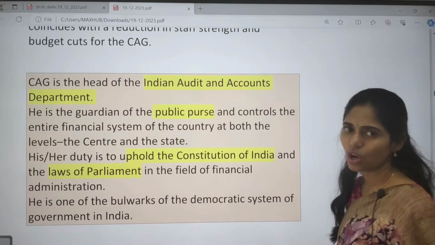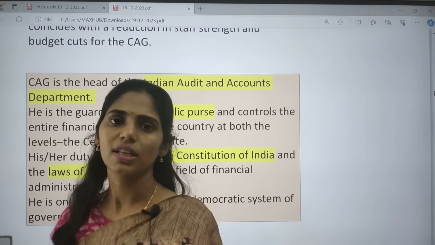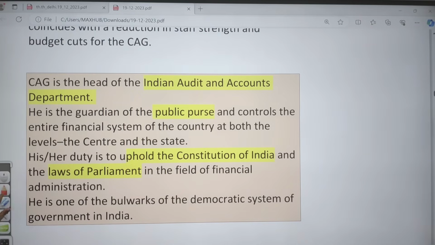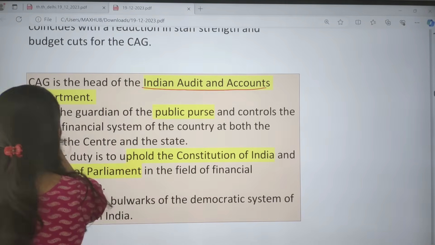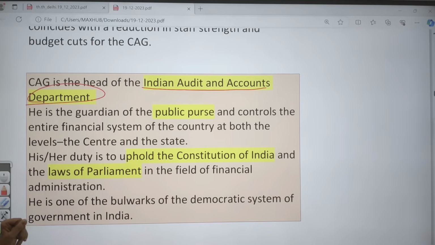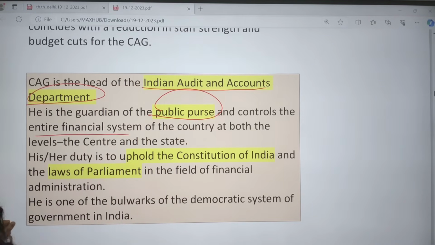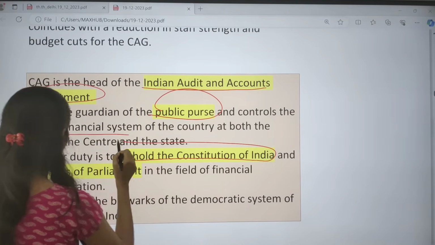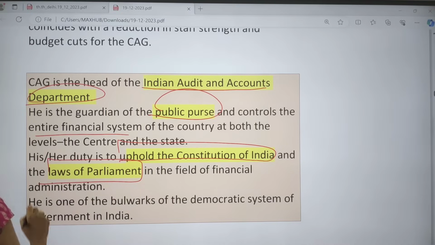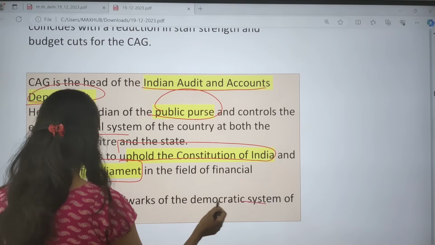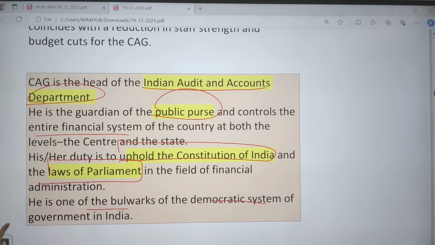So what is this CAG? That is the Comptroller and Auditor General. The CAG is the head of the Indian Audit and Accounts Department, and it is the guardian of the public purse. It controls the entire financial system of the country, at both the central level and the state level. Its duty is to uphold the Constitution of India and the laws of Parliament in the field of financial administration, and it is one of the bulwarks of the democratic system of government in India. So these are some important basic facts regarding the CAG.